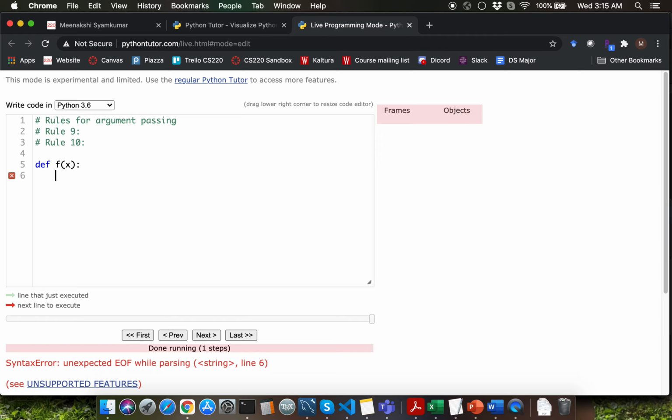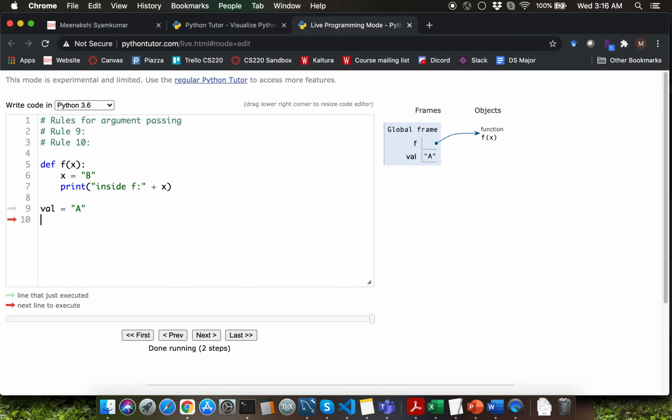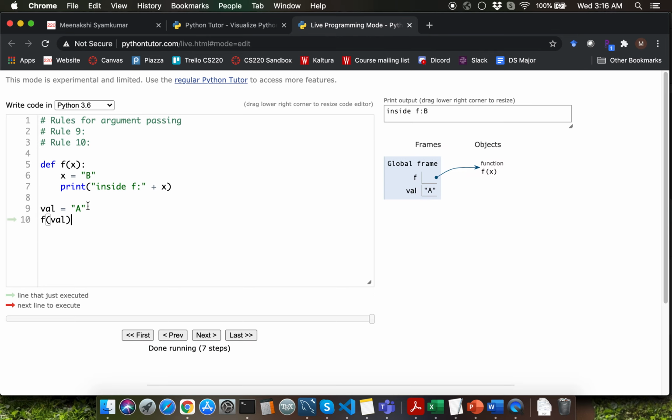Within the function definition, I'm going to assign the string b to the variable x. Let me call the print function to display x. I'm going to concatenate the string inside f colon with x before I call the print function. Outside the function definition, I'm going to define a global variable called val, and I'll be initializing string a as the value to the variable val. Then I'm going to call the f function and pass val as argument.